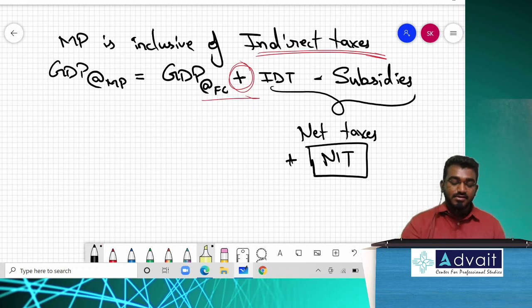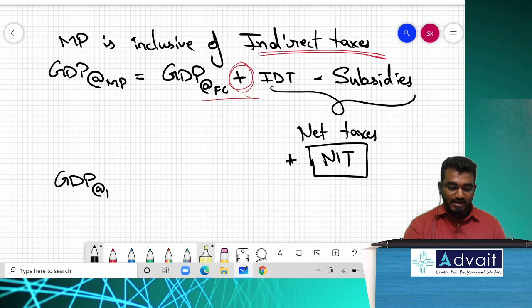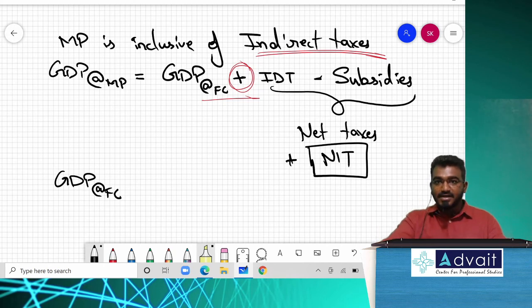Now, what is the formula for GDP at factor cost? Now you people should tell me, think, it is common sense. Market price is inclusive of tax. Factor cost, does it include tax? For a manufacturer, when he is producing something, will there be a tax included? Only if we sell it in an economy, then we will have to pay the indirect taxes.